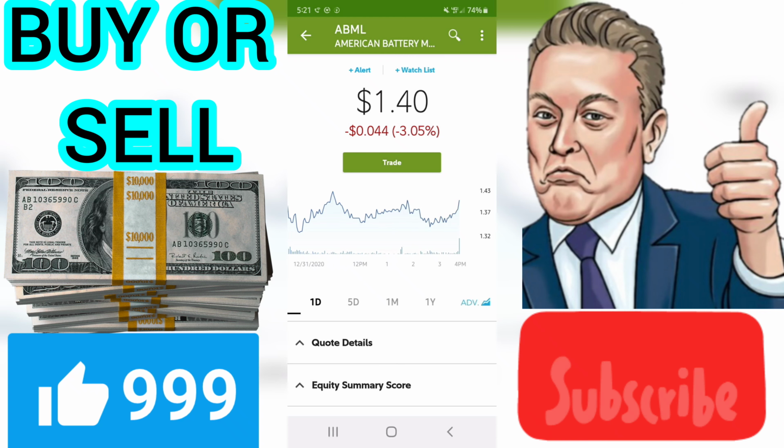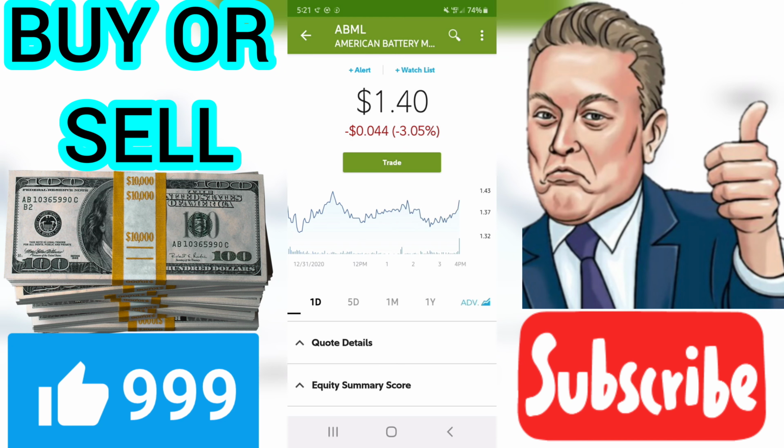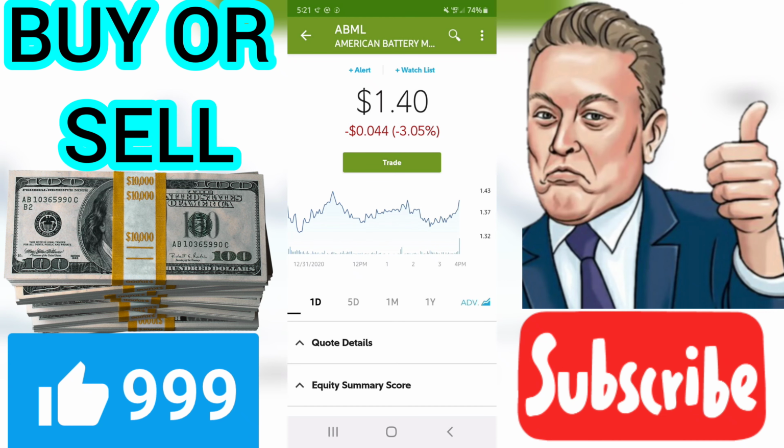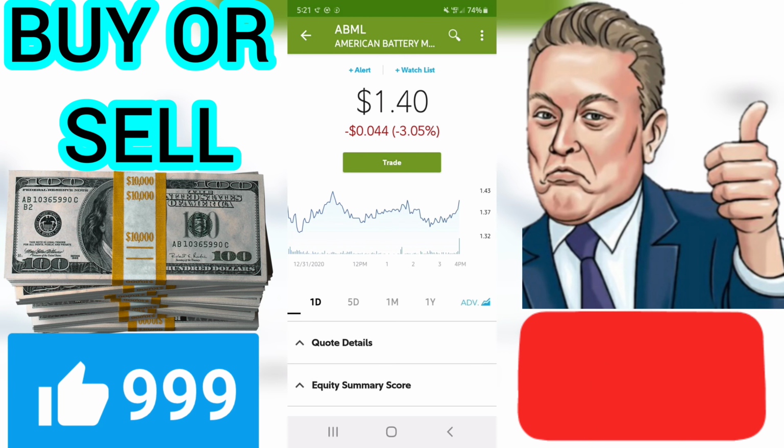Scale of 0.00 to 2.00. CI is based solely upon a stock's long-term price history. GRT, earnings growth rate. GRT reflects a company's 1 to 3 year forecasted earnings growth rate in percent per year. ABML has a forecasted earnings growth rate of 2.00%, which VectorVest considers to be poor.